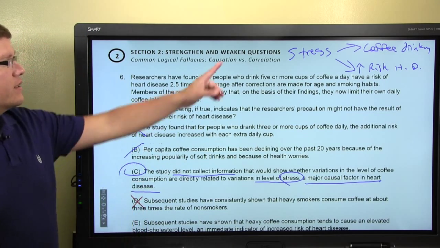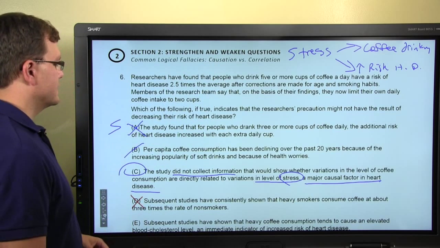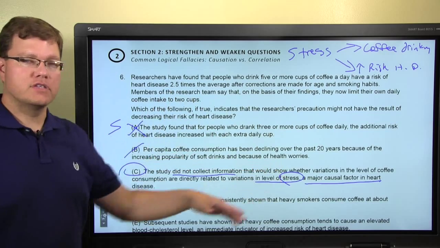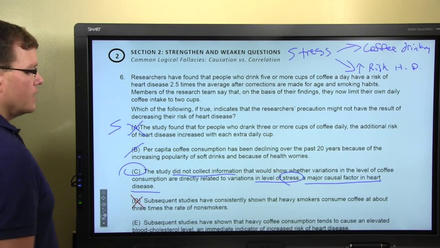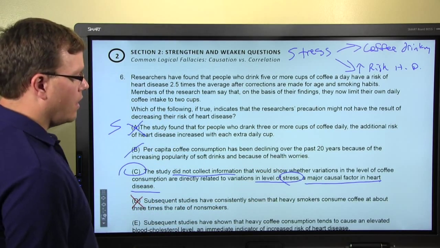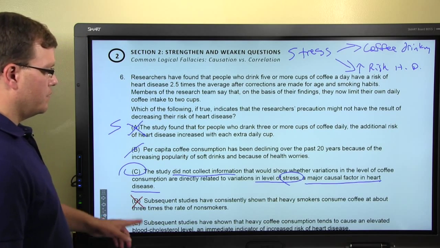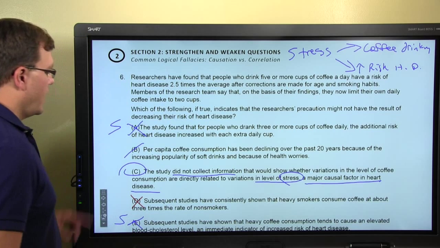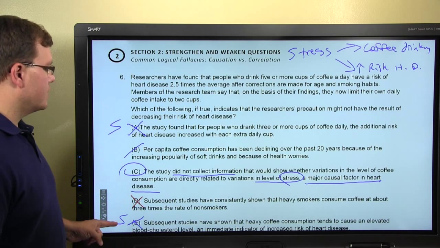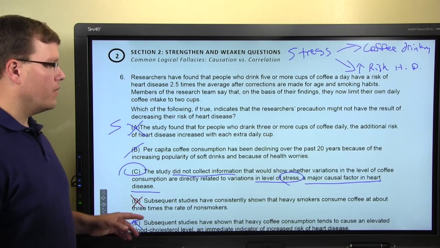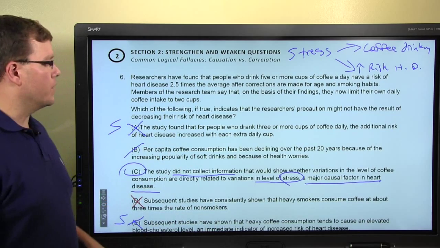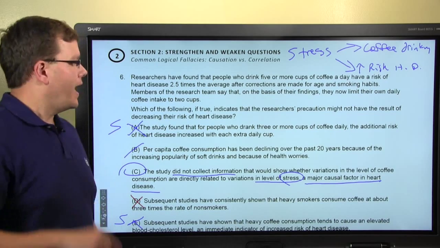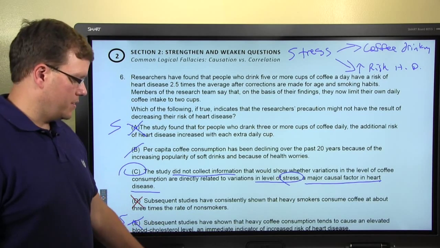So we've got a third factor here, the stress. They're not going to reach their goal if they still have the stress. And then let's look at E. Subsequent studies have shown that heavy coffee consumption tends to cause an elevated blood cholesterol level. Look, this also strengthens. A and E each strengthen this because they're both telling you that the coffee is the culprit. So C is the correct answer, D is the trap answer, and that is problem number 6.